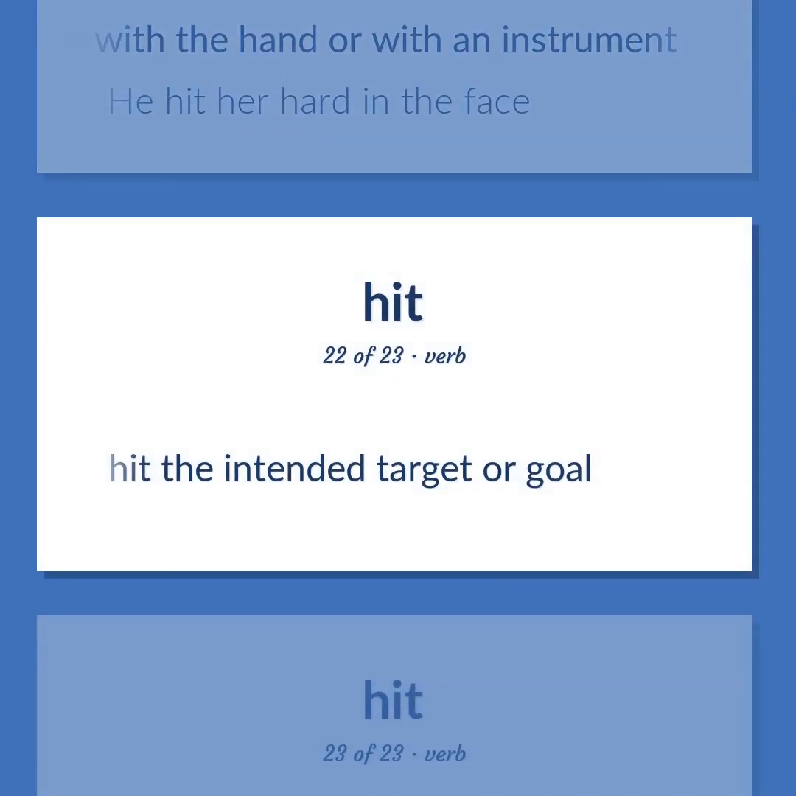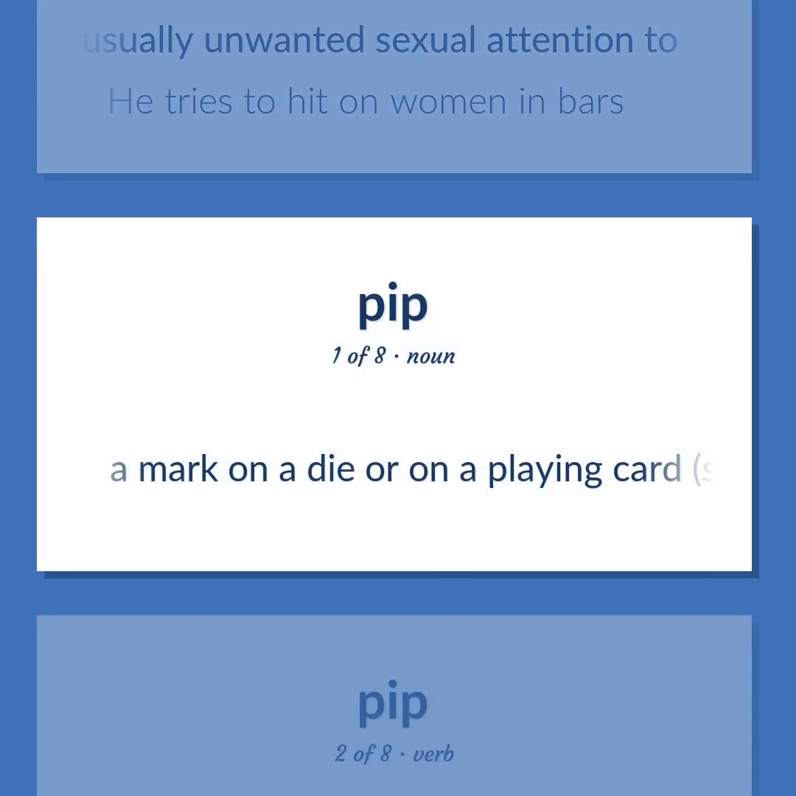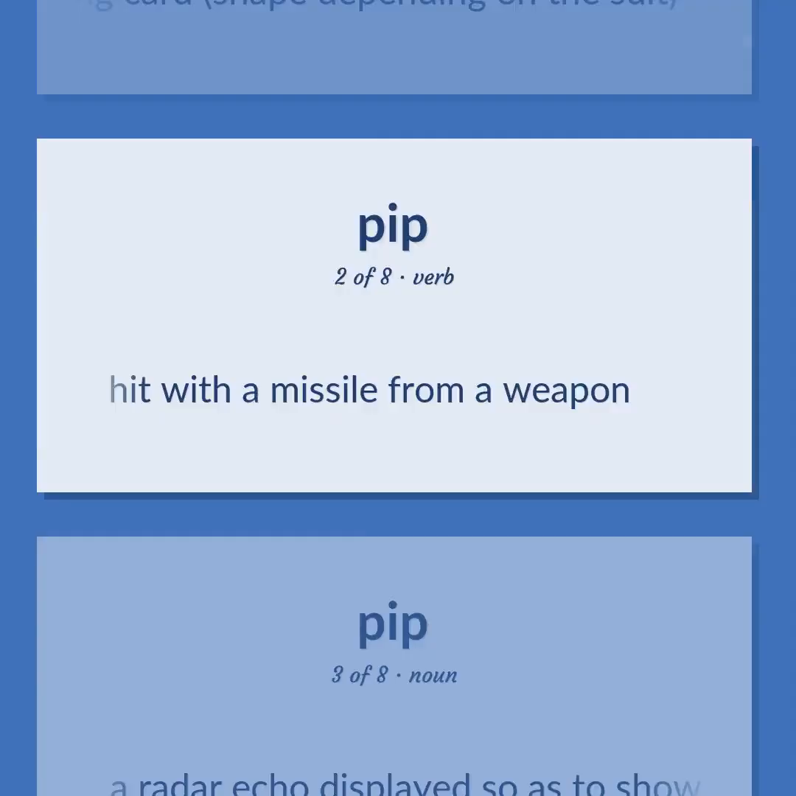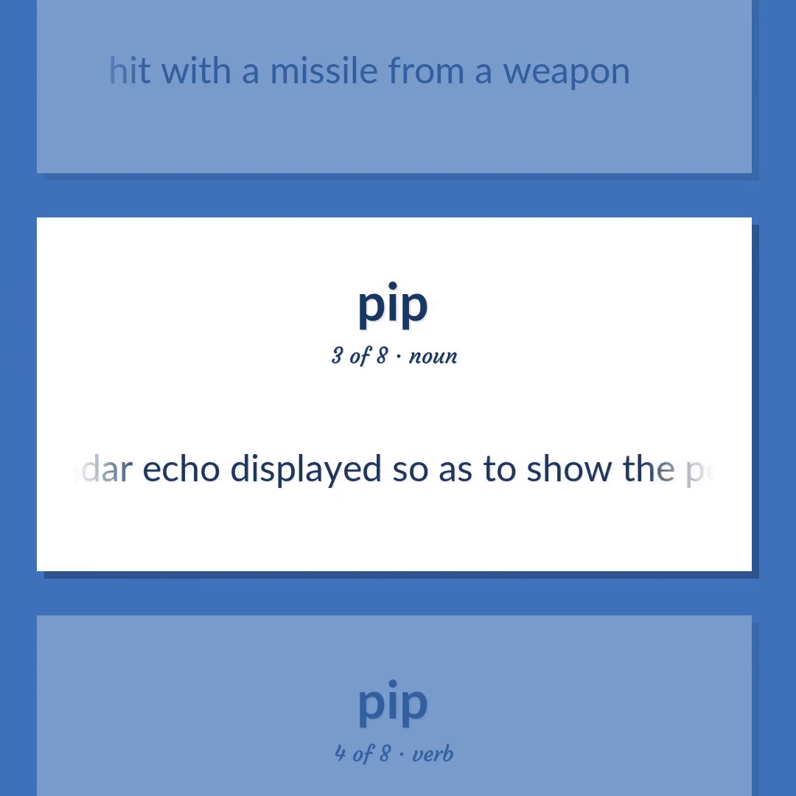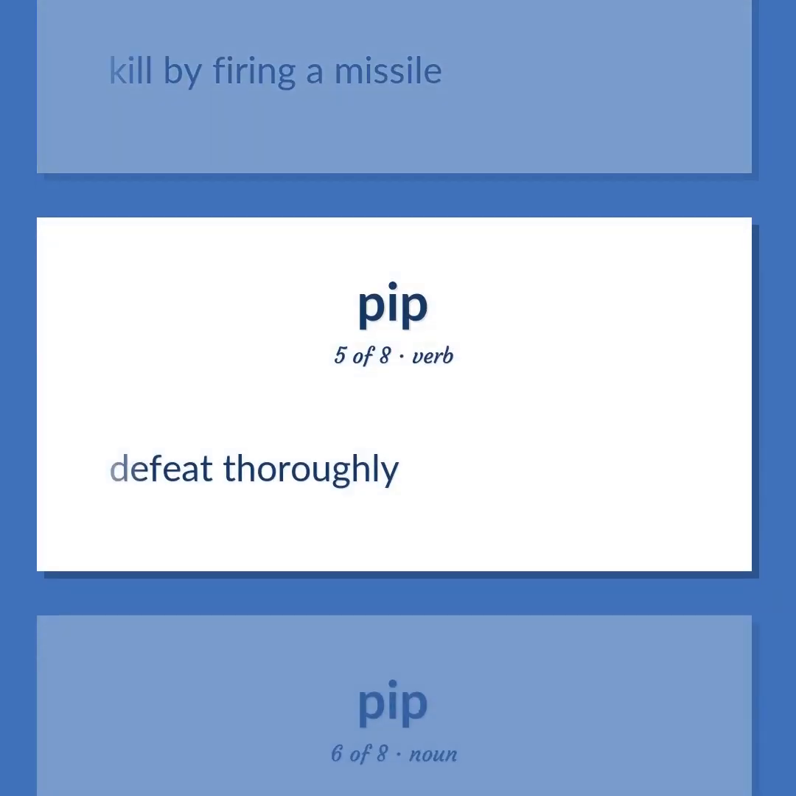Hit the intended target or goal. Pay unsolicited and usually unwanted sexual attention to. He tries to hit on women in bars. A mark on a die or on a playing card, shape depending on the suit. Hit with a missile from a weapon. A radar echo displayed so as to show the position of a reflecting surface. Kill by firing a missile. Defeat thoroughly.